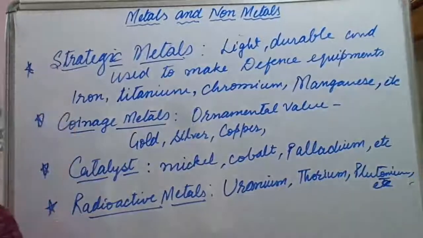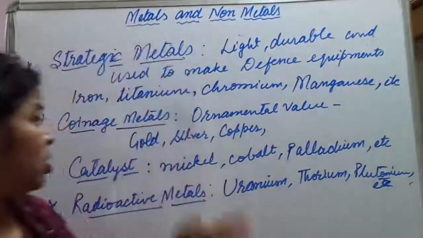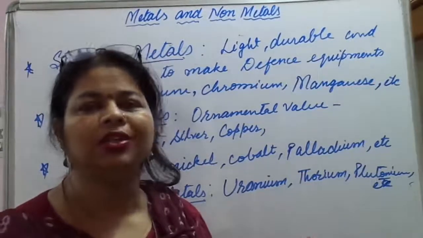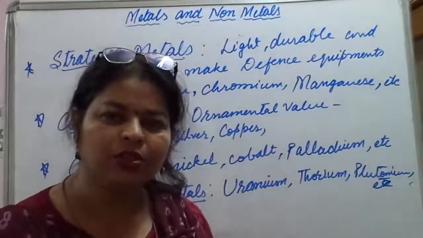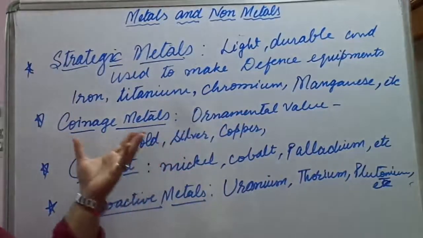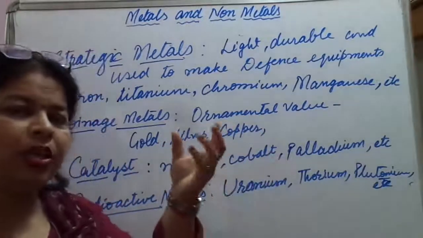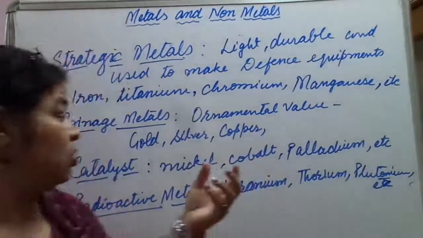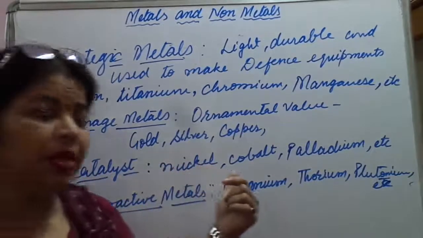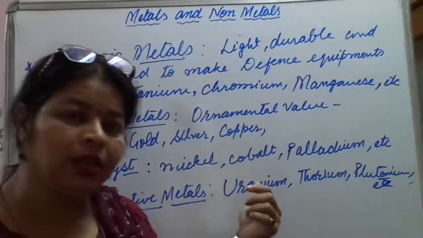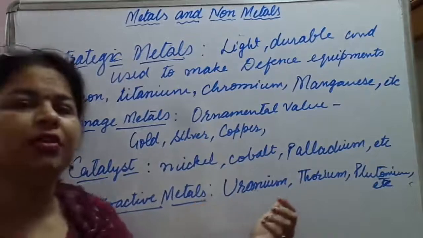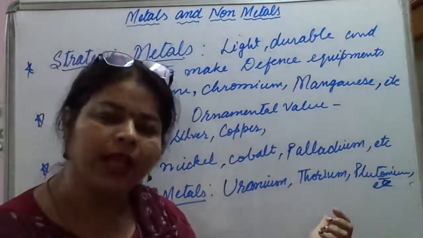These are the metals which are being used for some purpose or the other in industries. Coinage metals are used at homes for making ornaments, small statues, idols. Catalysts are used in labs or in industries. Radioactive metals are used for generating power in nuclear reactors and all.